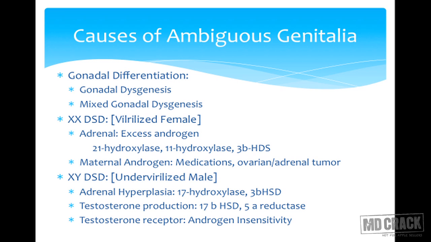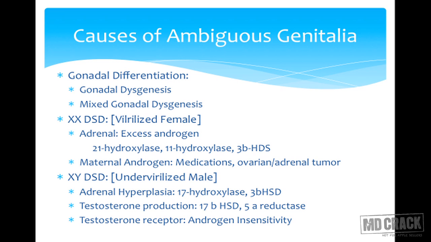Various causes of ambiguous genitalia are, firstly, problems in the gonadal differentiation, and problems where the female is getting virilized, such as adrenal excessive androgen production in cases of 21 hydroxylase deficiency and 11 hydroxylase deficiency, or if the fetus is getting exposed in utero to androgens such as exogenous drugs or maternal androgen secreting tumors.